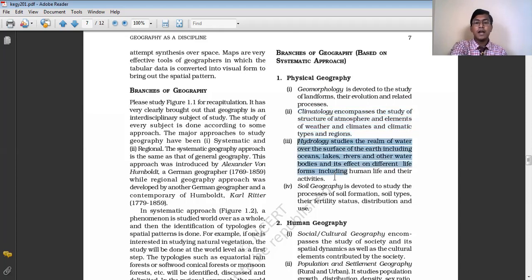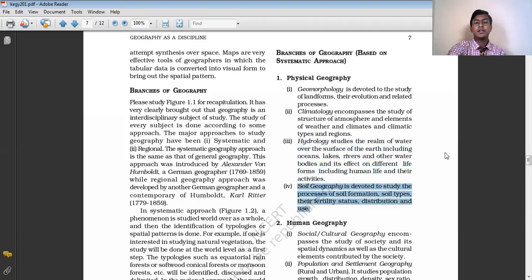The next, hydrology. Hydrology is another branch of physical geography, and in hydrology, the physical geographers are mainly engaged in studying about the oceans, the lakes, the rivers, and the other water bodies of the earth, the other water bodies which exist on the earth, and how they have impacted the life of human beings and their activities.